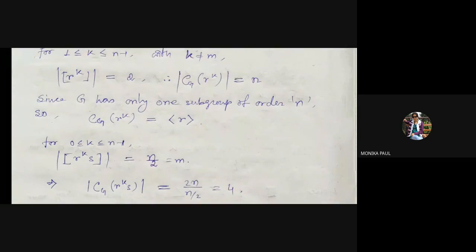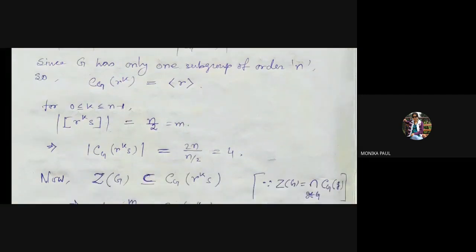Since G has only one subgroup of order n, this centralizer subgroup of R to the power k must be the subgroup generated by R. And this is the only subgroup in Dn of order n.